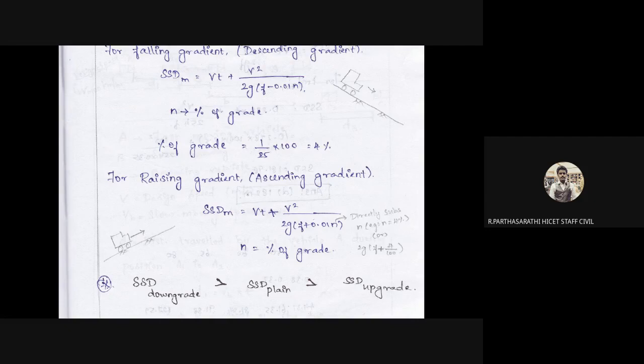Hills to down means the stopping sight distance is longer compared to the plane surface. In case of upgrade, the vehicle has minimum speed and the road surface is also frictional, so you can stop your vehicle within a minimum distance. That is called SSD upgrade. This is the definition of stopping sight distance for a plane surface and for hills, down to up.